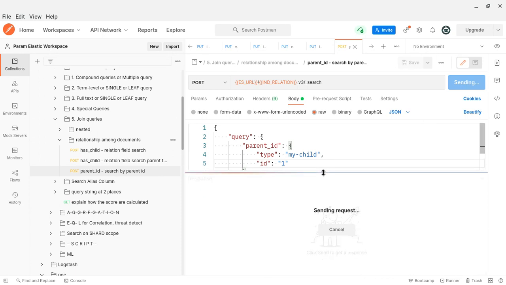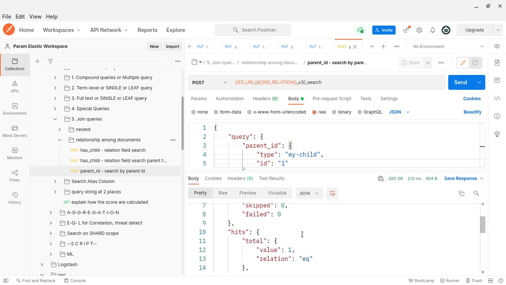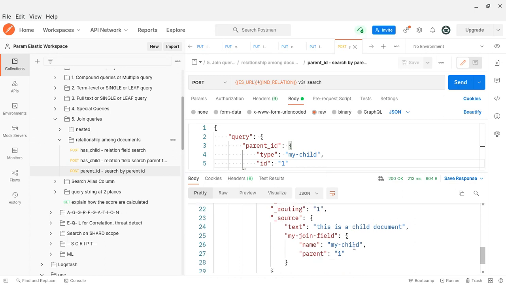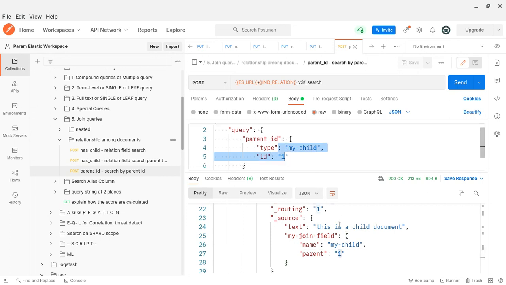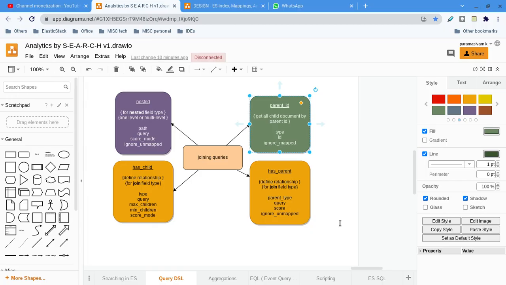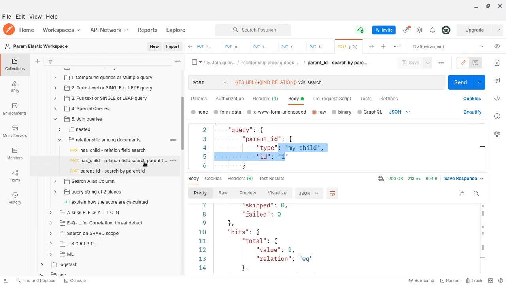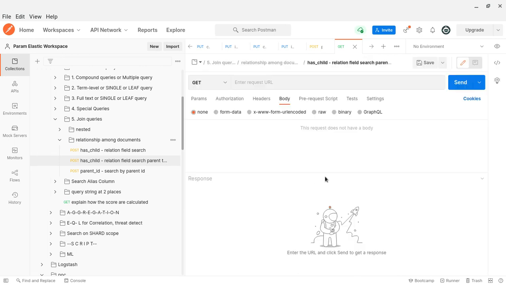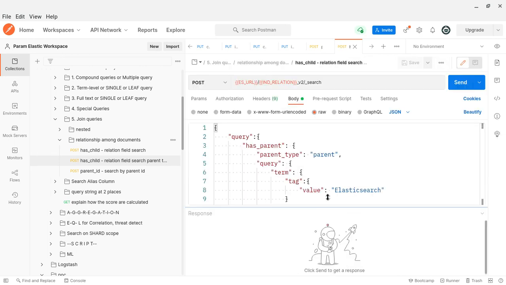I think I have got the response. Yeah, here you can see this is a document. This is a field name, the join name. I have given my child as the join name here. Obviously the parent ID is one, so I have given one, and obviously it will match. That's all about the parent ID. Now, has child. I think I have not renamed it properly. Yeah, it's a has parent.